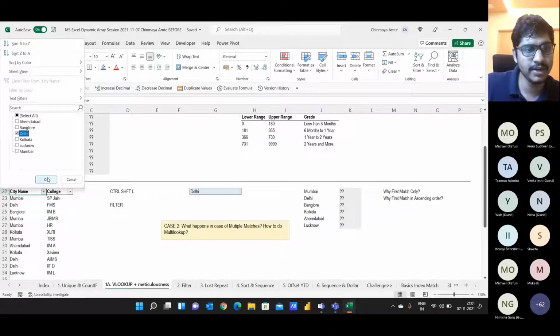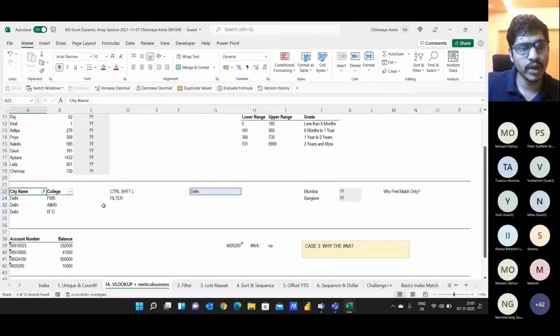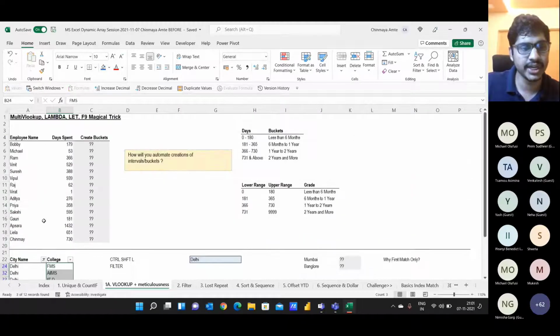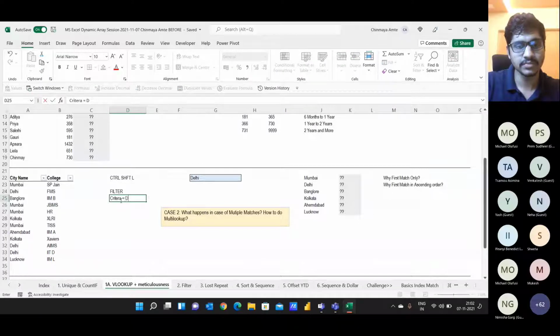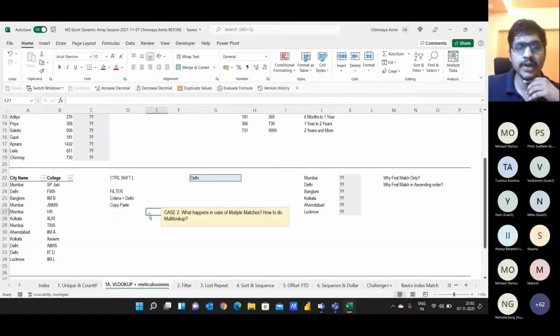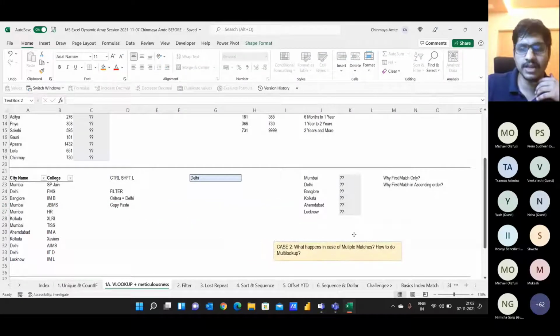Then we are selecting the list of colleges and copy pasting it here. So if I summarize my thought process, first I'm using a filter, then I'm putting a criteria of equal to Delhi, and then I'm copy pasting those values. The same functionality I would do by using the filter function.